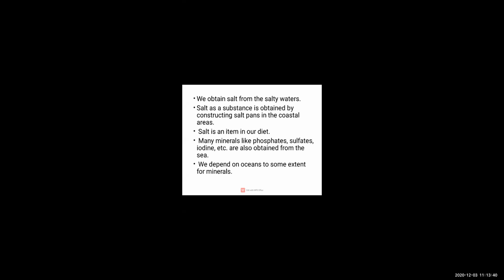So see here, many minerals like phosphates, sulfates, iodine, etc. are also obtained from the sea. So from the sea, what do we get? We get minerals such as phosphates, sulfates, iodine, and many more. We depend on oceans to some extent for minerals also. So from oceans also we obtain minerals.